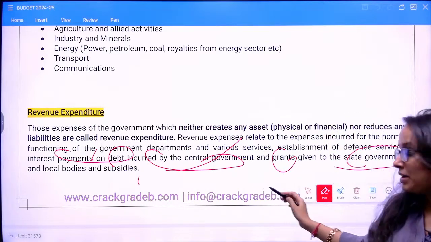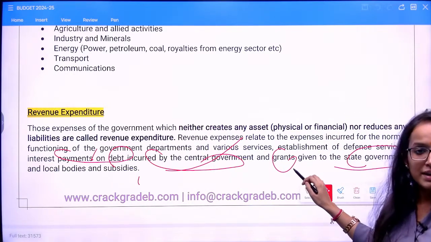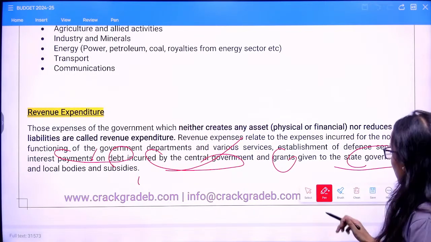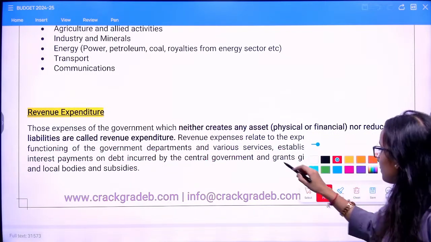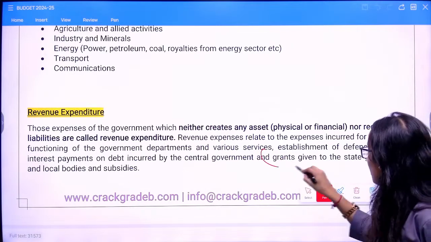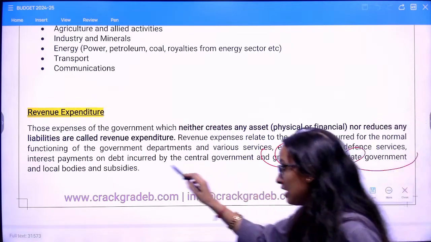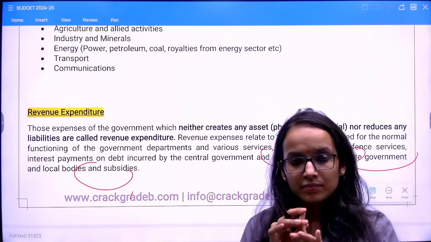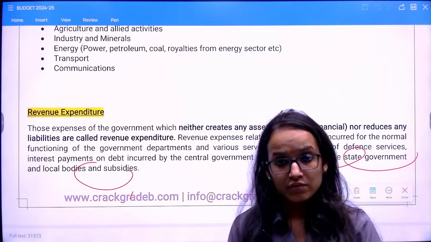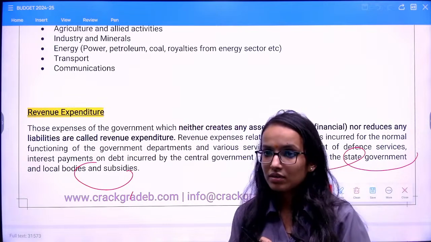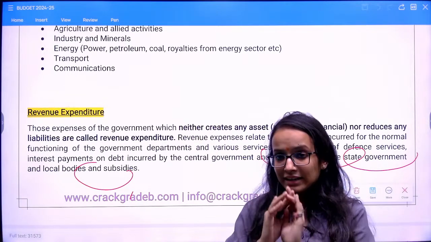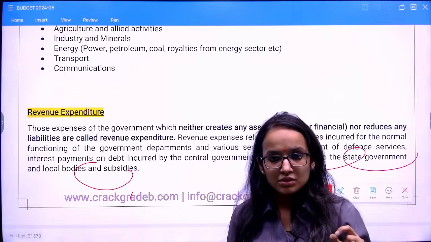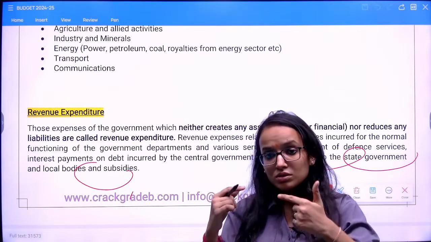Also remember this, because it is going to come in the deficit section as well. I'll ask you then. So focus on this line which says grants given to state government, local bodies and subsidies. Whatever subsidies and grants you give, grants are not loans, remember. I am highlighting the differences again and again so that you pick them up.